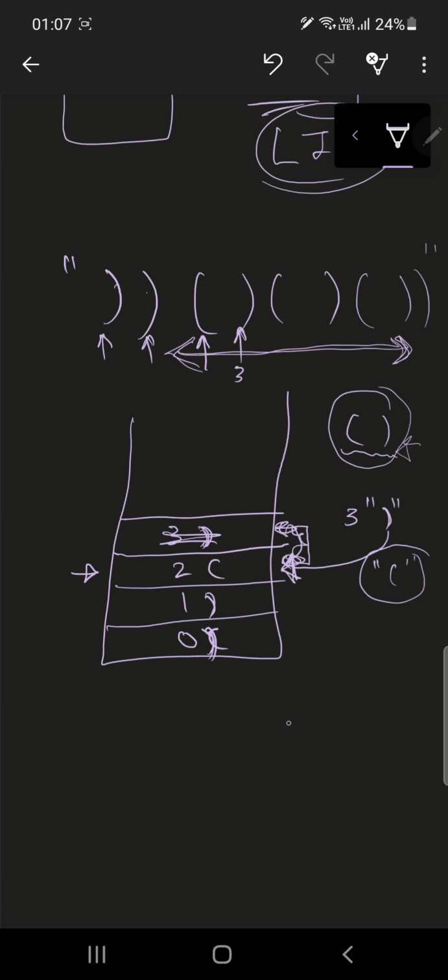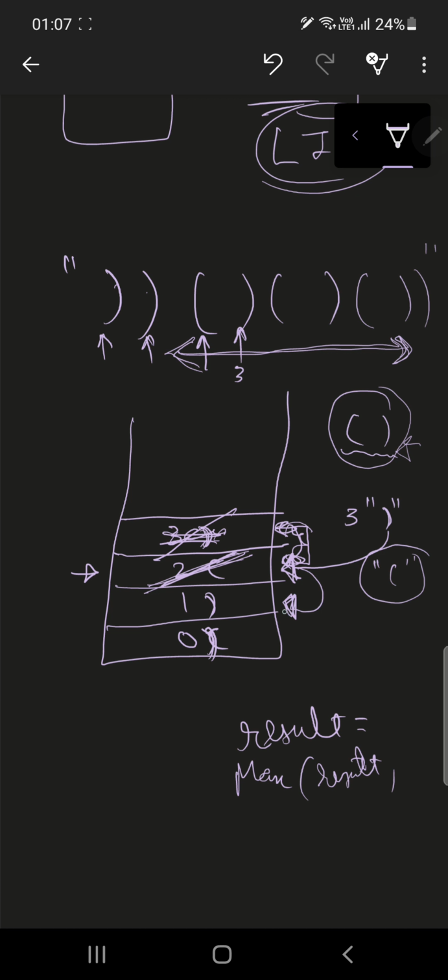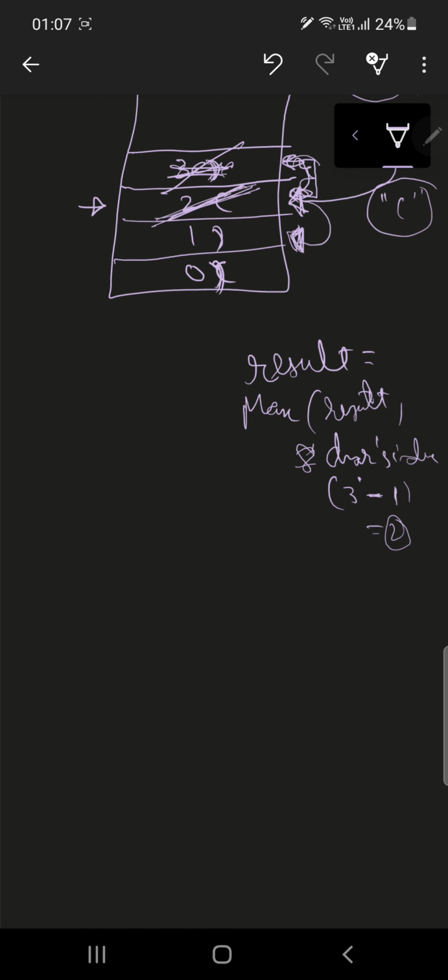If so, I pop it out, and I set the result to the maximum of the result and the current index minus the index of the unsolved parenthesis, which is the new top of the stack. Here that is 3 minus 1, so I have a current valid length of 2.